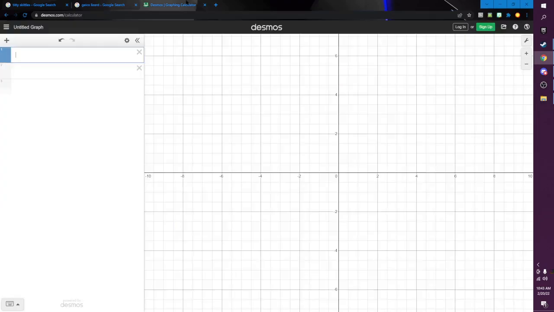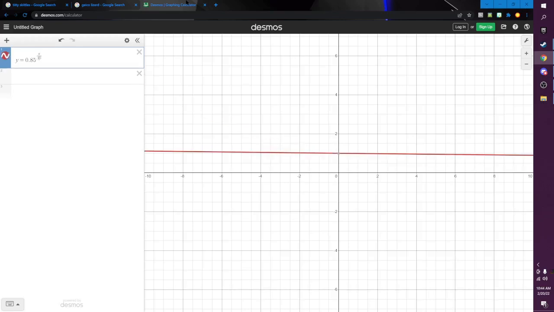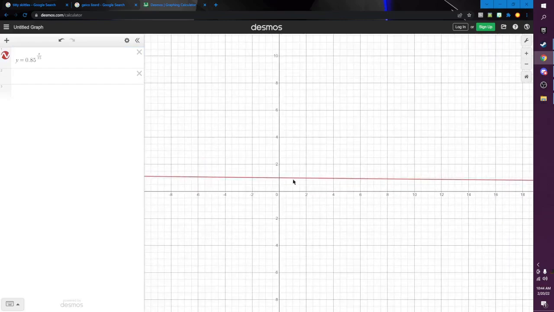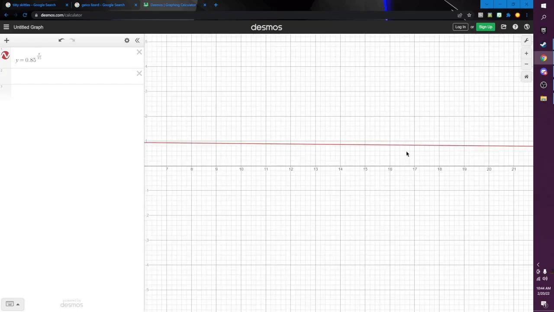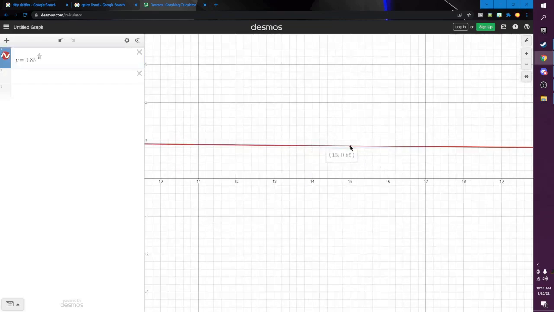And we can model radioactive decay using a handy formula. We would say y equals 0.85 to the power of x over 15, and we're having our units in minutes here, so 15 minutes. So 1 unit on the x-axis is 15 minutes, and 1 unit on the y-axis is 1 car insurance. Okay, great. So at 15 minutes, we've saved 15% and are left with 85% of our car insurance.